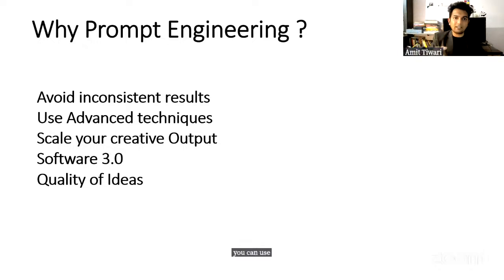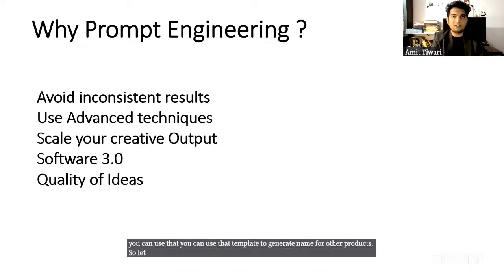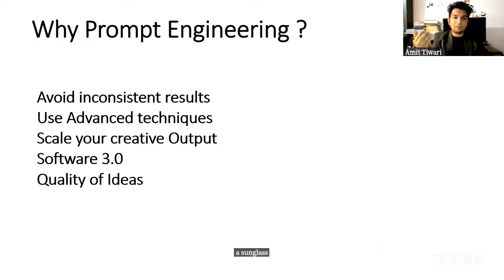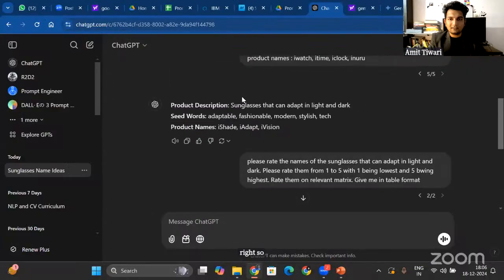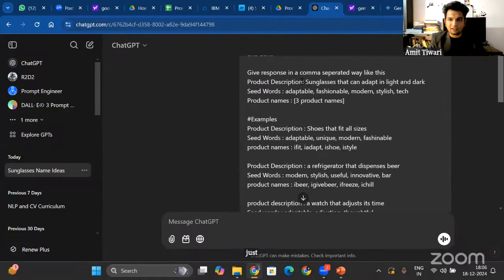You can use that template to generate names for another product. So let's say tomorrow I launch a sunglass that can help me see in the water clearly. I will use the same template, I will just change the product description.